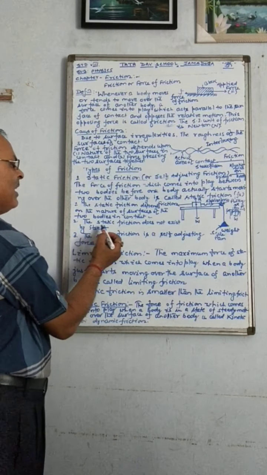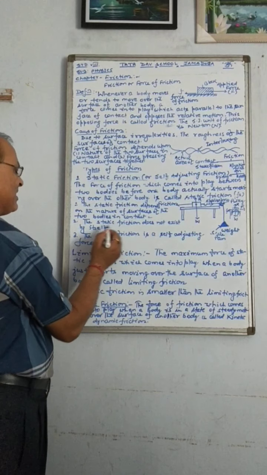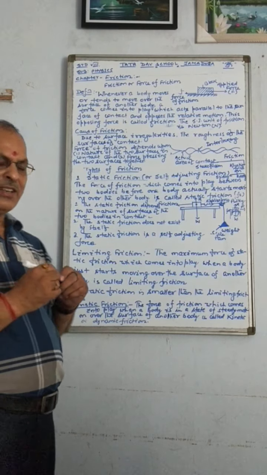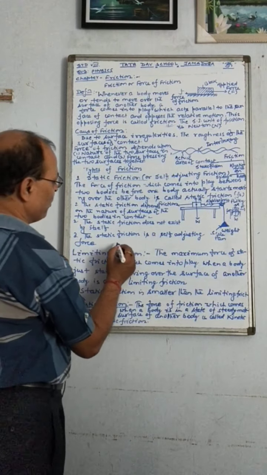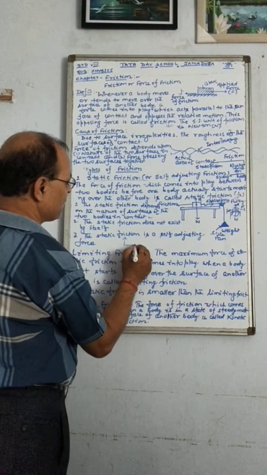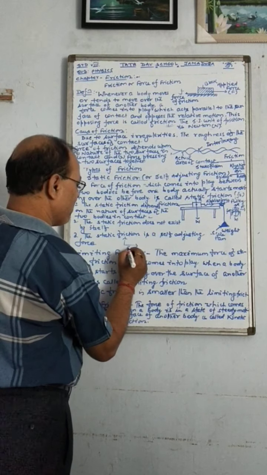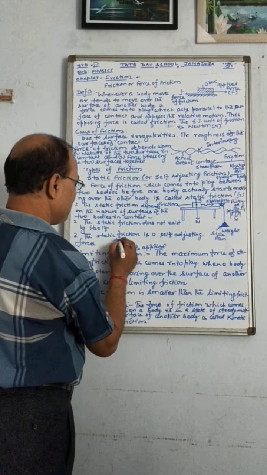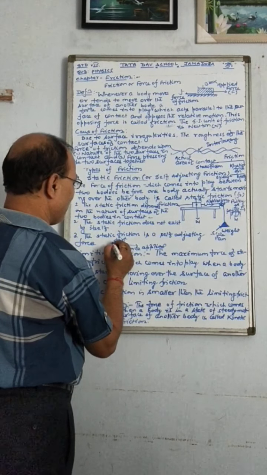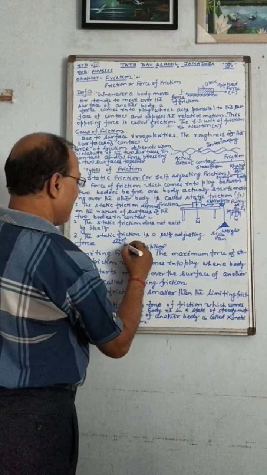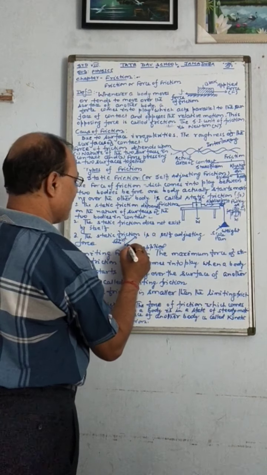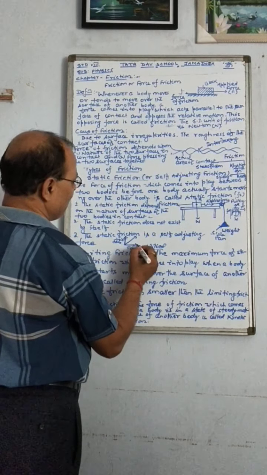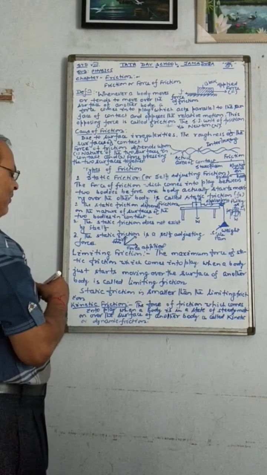Second point is what now? The static friction does not exist by itself. The static friction is also known as the self-adjusting friction, isn't it? Suppose here we have the force applied, and here the friction. So you please find that when the force is applied, in the same proportion the friction is also increasing. Clear? Then that is the case of the static friction.